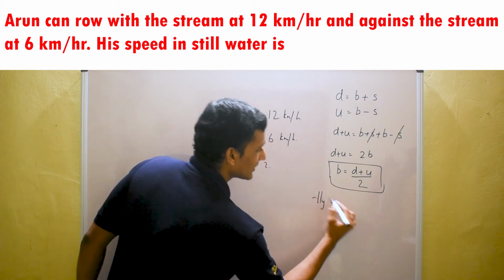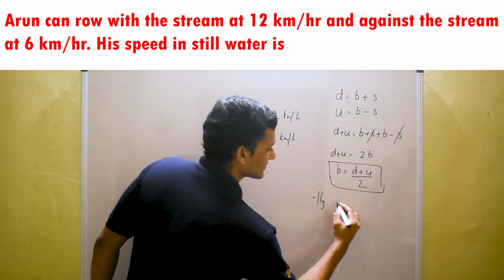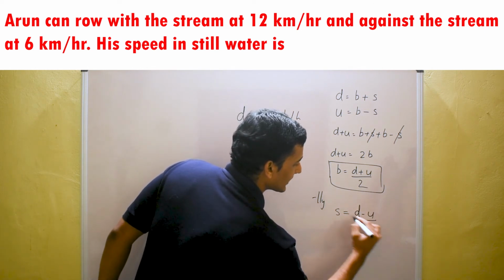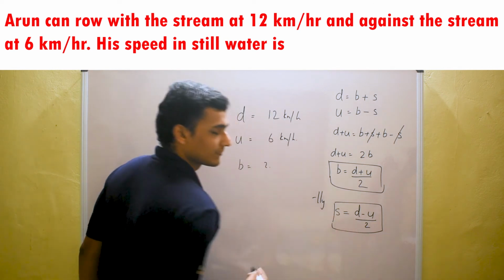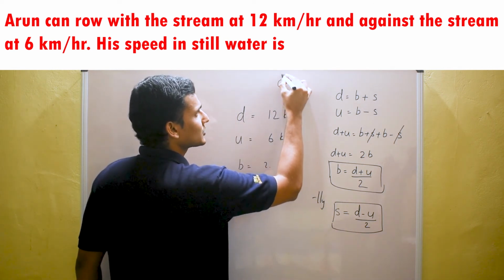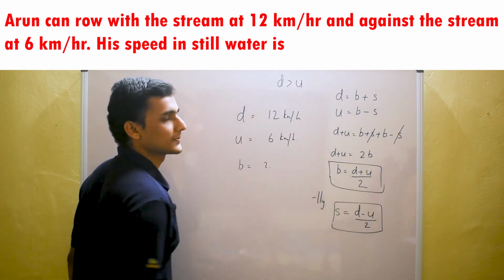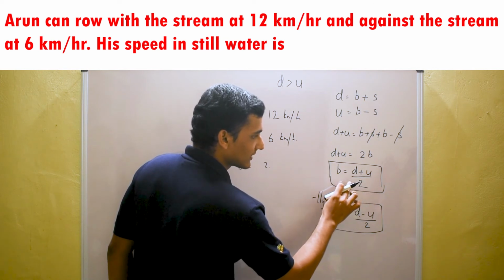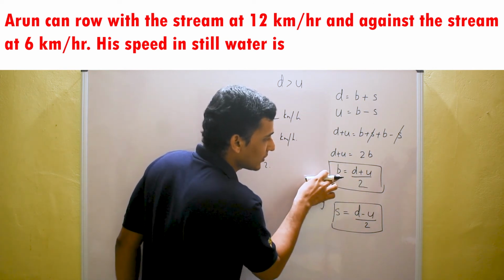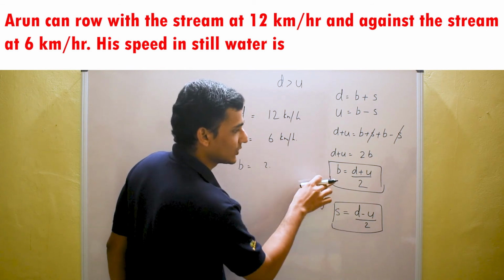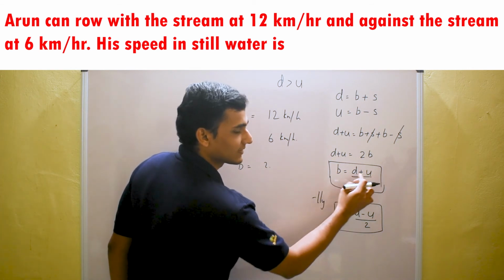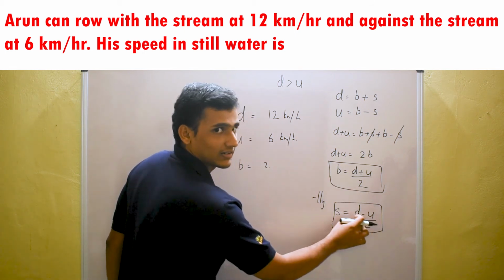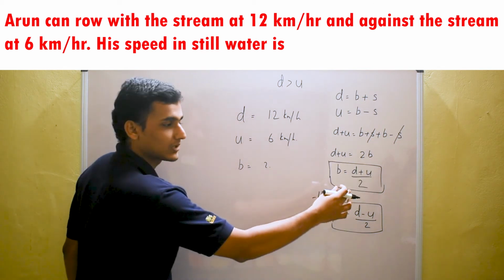Similarly, we need to subtract these two equations. We will get speed of the stream as (d minus u) by 2. Always downstream speed is greater than upstream speed. And also you can remember like this. Speed of the boat is always greater than speed of the stream. So in speed of the boat you just need to add more. In the speed of the stream you just need to subtract less. In that way you can remember both.